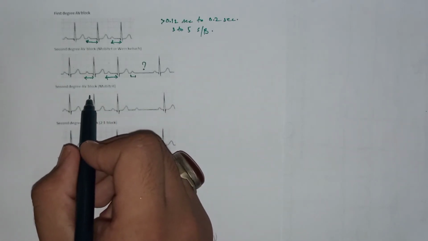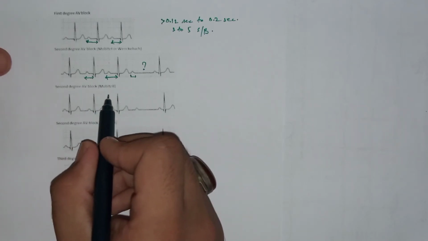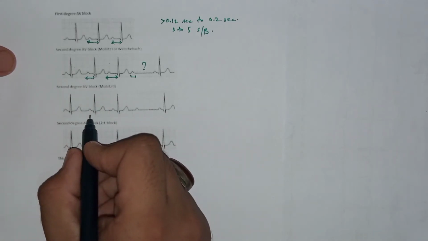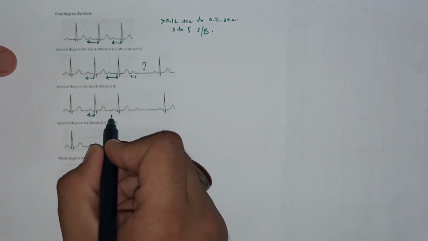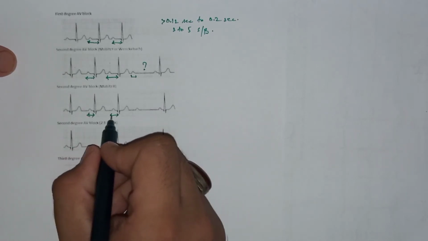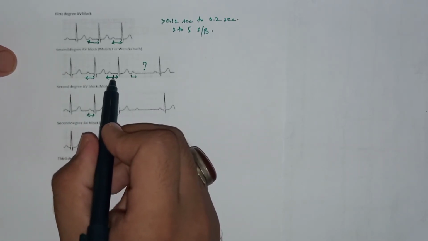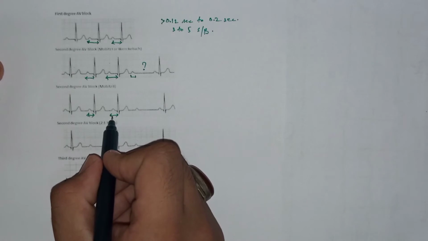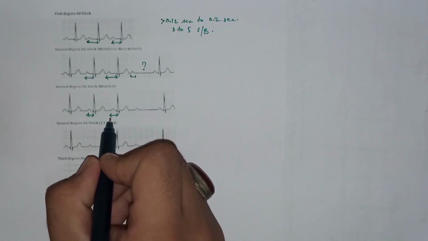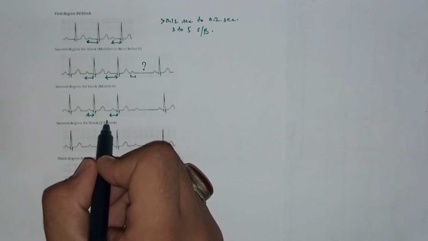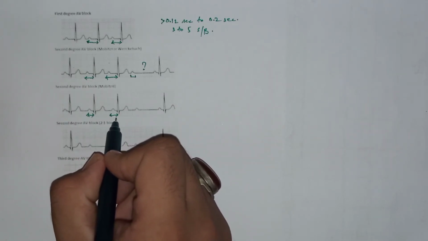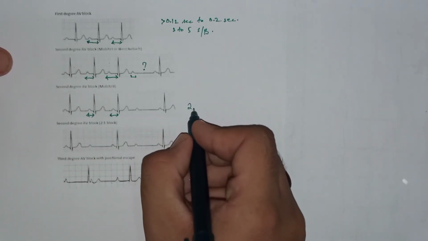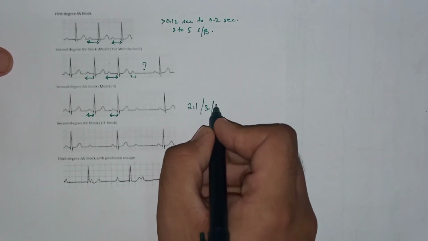Now come to the second degree AV nodal block, Mobitz type 2. In Mobitz type 2, there is no prolongation of the PR interval. As you can see here, there is a constant duration of the PR interval, unlike Mobitz type 1, in which the PR interval was progressively increasing. There is no increase in the length or duration of the PR interval. It is a constant PR interval, but after that there are missed beats. These missed beats may be 2 to 1, or 3 to 1, or 4 to 1.